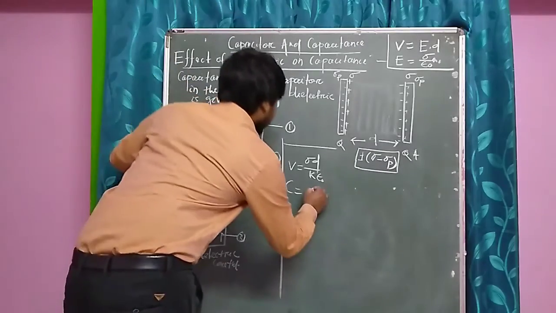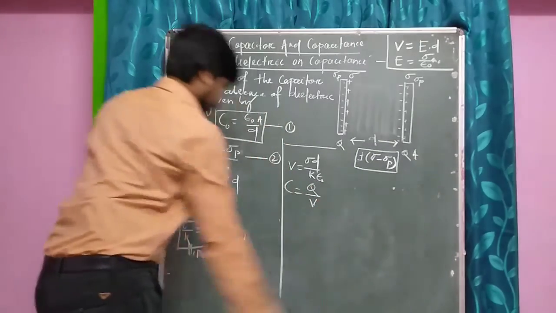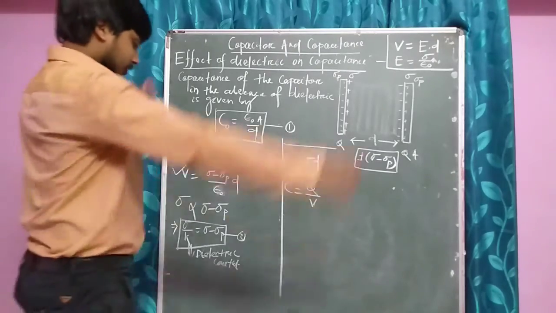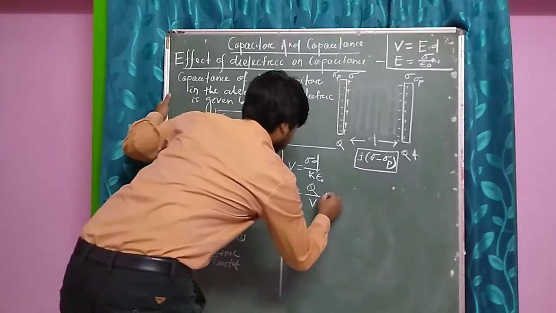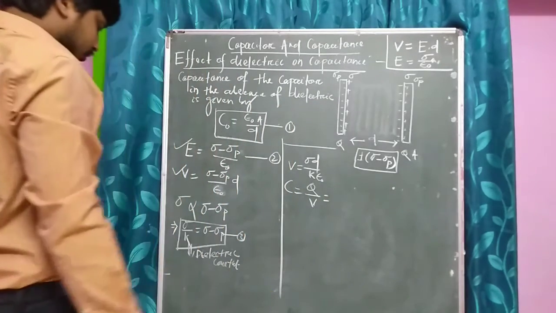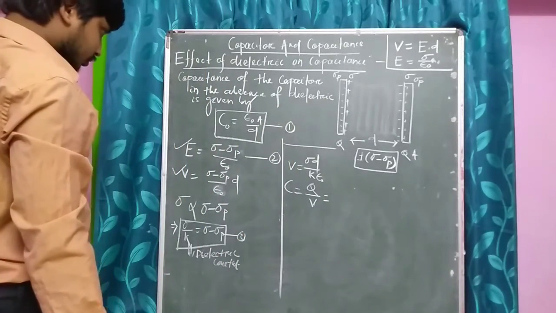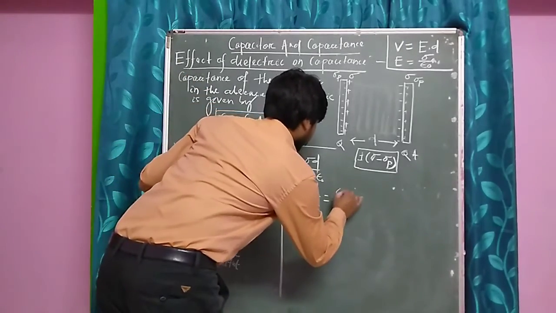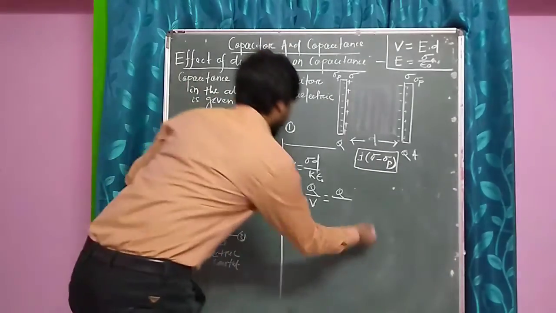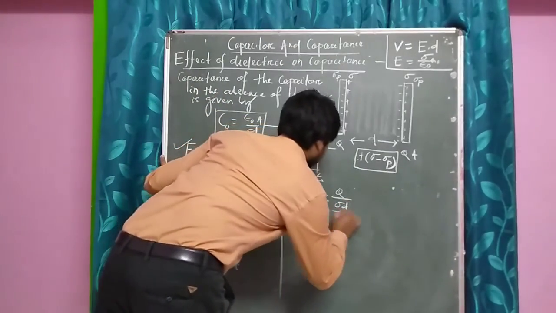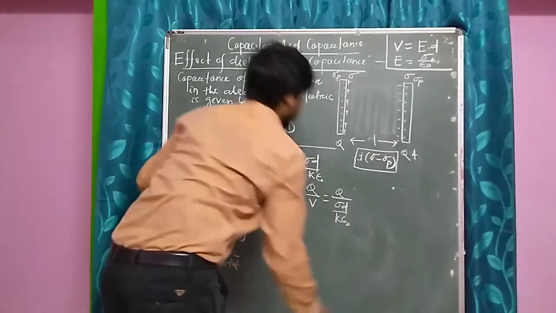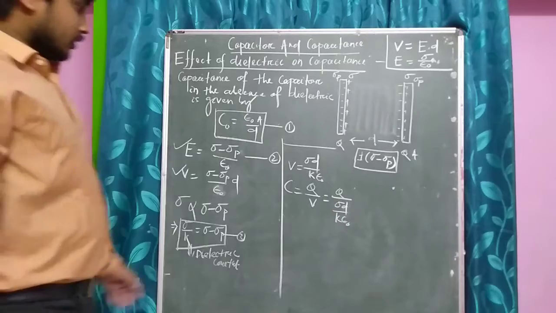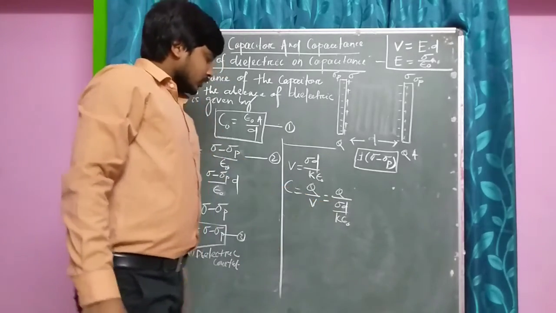And the capacitance C will become Q by V, that will be equal to Q by sigma D by K epsilon naught. Okay, now you just see here, I can say this sigma equal to how much?